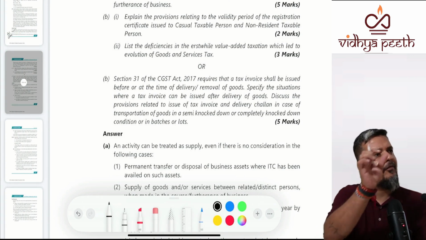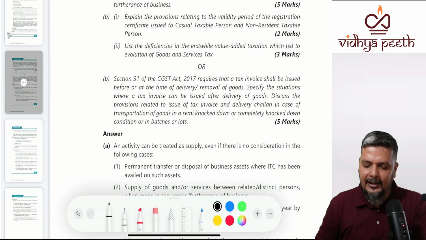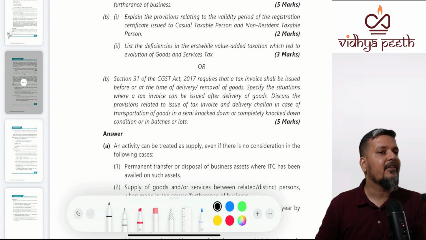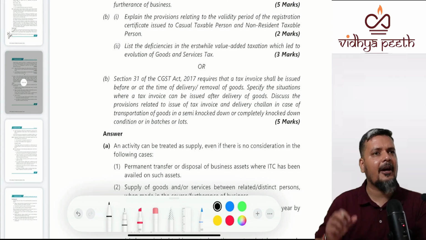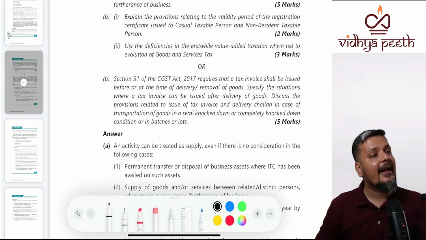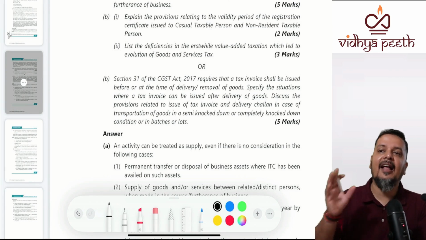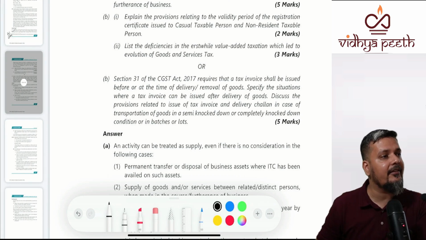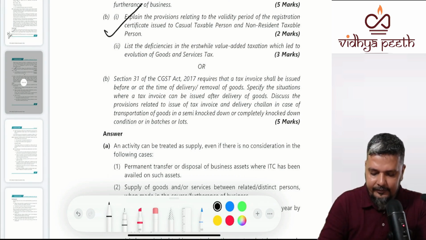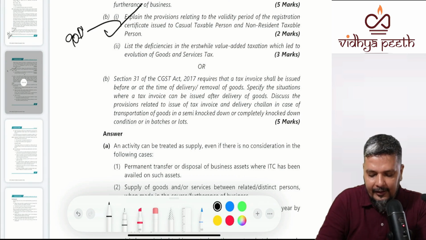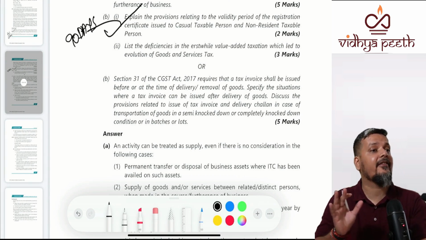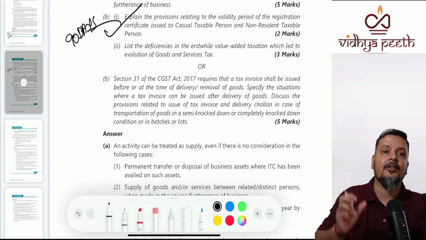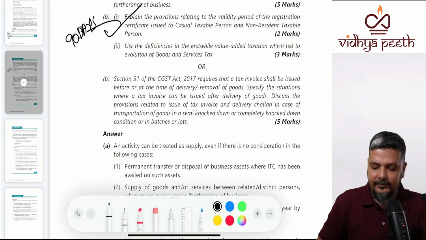I'm just going to touch which area? Direct questions. Explain the provisions related to validity of registration for CTP and NRTP. CTP and NRTP is not permanent registration, maximum 90 days. Again, it comes in A part, very important. Maximum 90 days or the last date mentioned on the registration certificate, whichever is earlier. So here a hint, 90 days maximum.